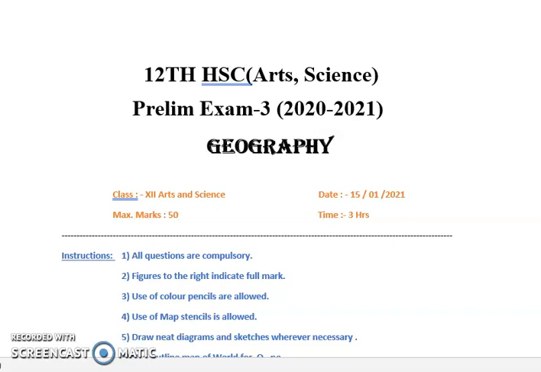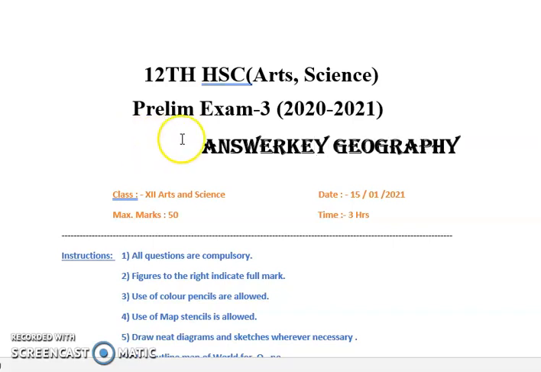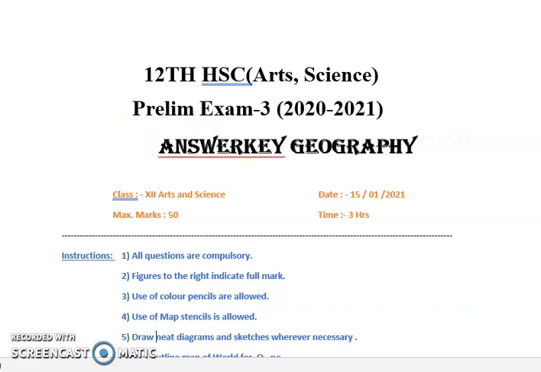So this particular syllabus is for 12th standard science and art students for geography. So let us begin with the question answers part. The paper regarding these solutions was already uploaded, so today we are going to discuss the answers on it. Okay, so this is the answer key of that paper, the answer key for the geography prelims paper. Okay, so let us start quickly.